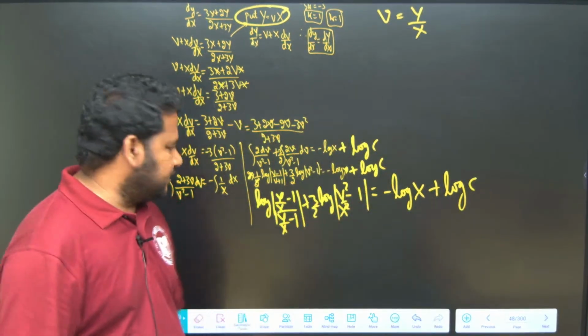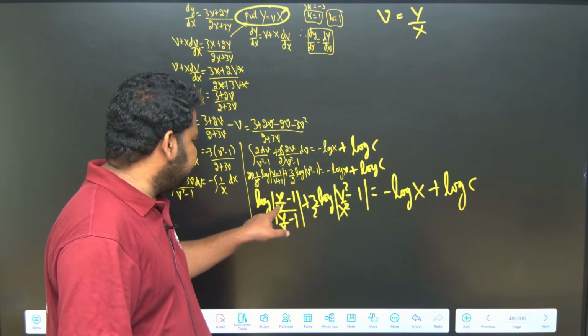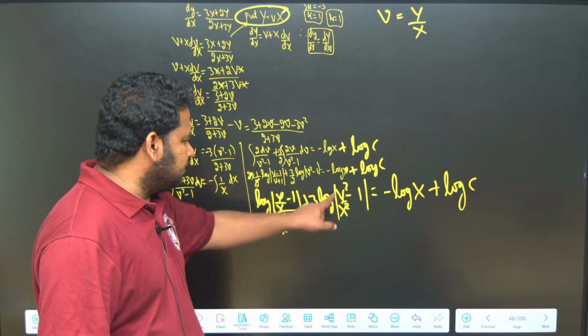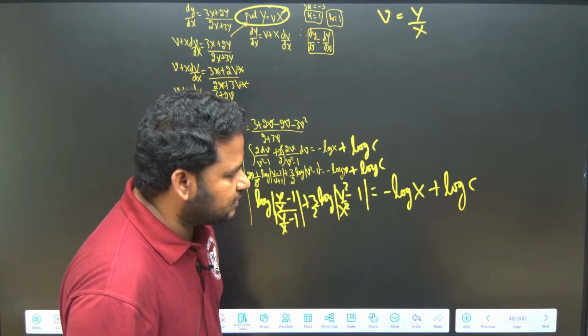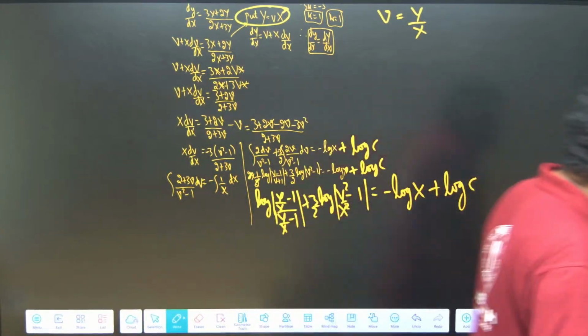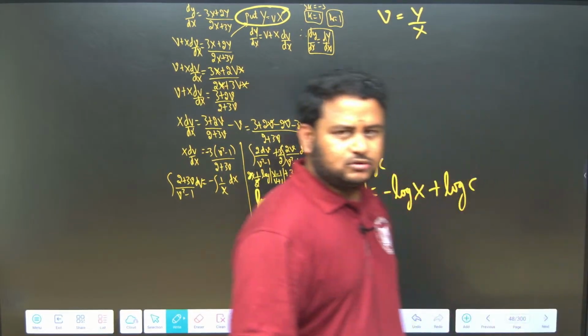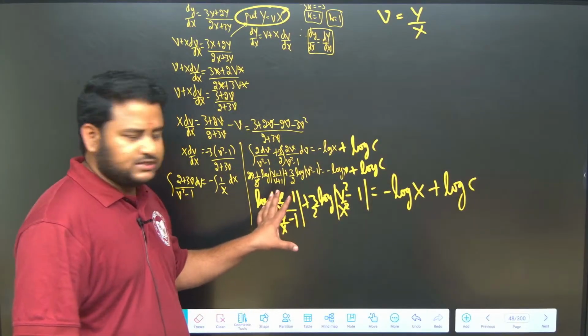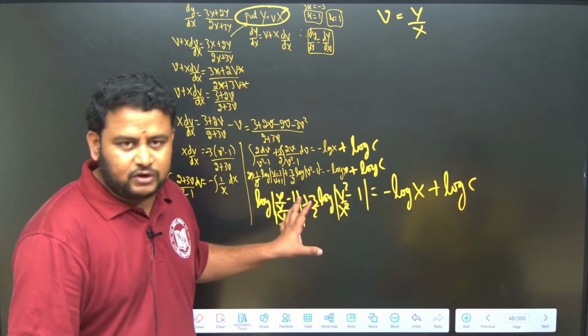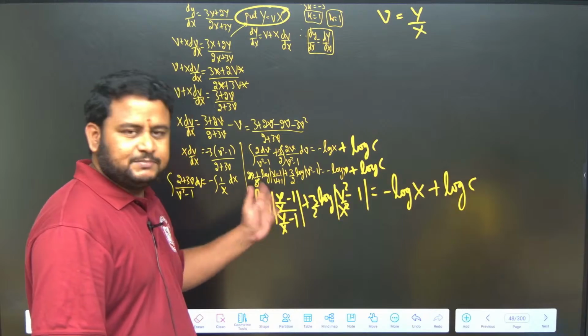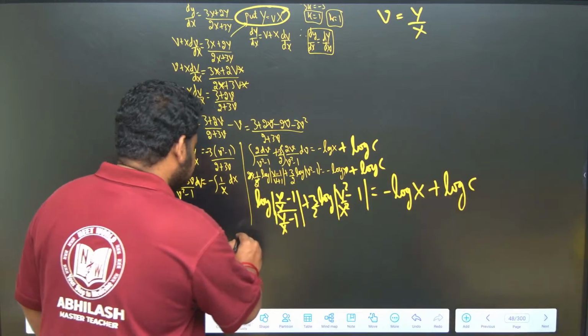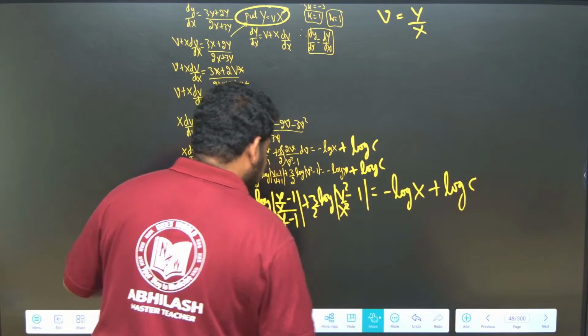Now, what can I do? See here, y by x minus 1, y by x minus 1, y square by x square minus 1. This is what I have. Observe here carefully. Let me simplify this. On simplifying this, what will we get?